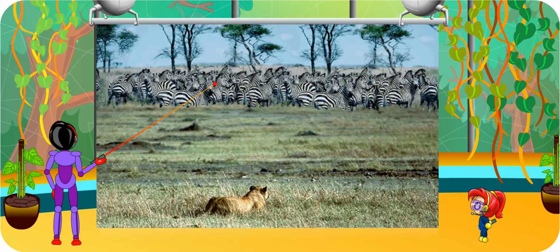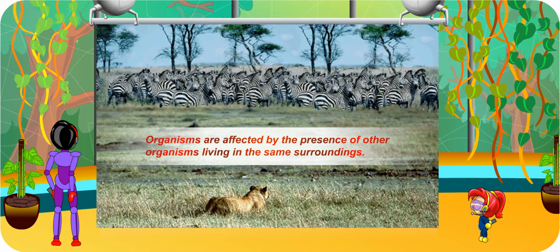Now, Turbo Girl, look at the given scenario. What makes it more difficult for the zebras to survive here? It's the lion. It is posing a threat to the zebras. Yes, Turbo Girl. In an environment, the organisms are affected by the presence of other organisms as well. In this case, the plants provide food for the zebras, while the zebras in turn provide food for the lion. Absolutely. Click on the following organisms to see how their presence affects those in its surroundings.